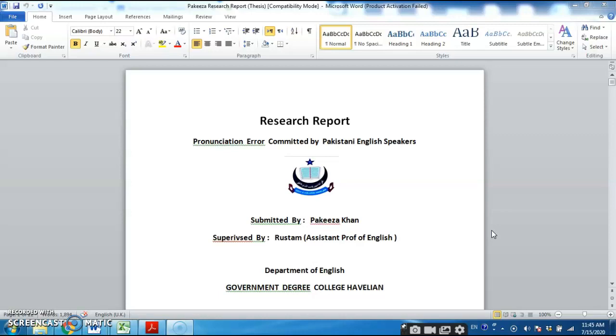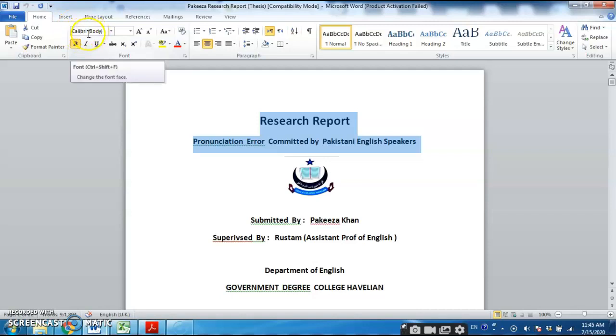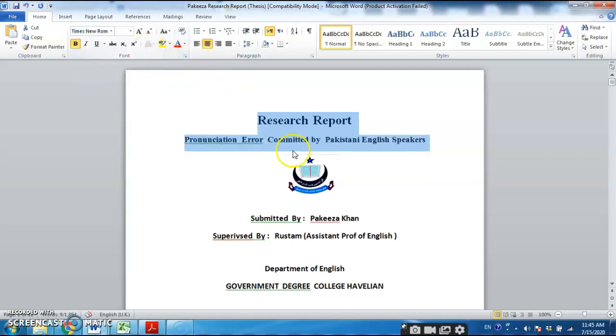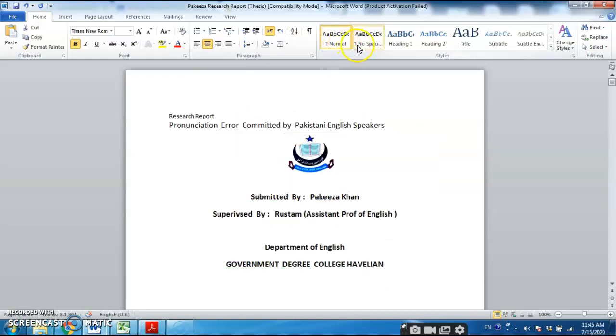This is Rustam, and the research project was errors committed by Pakistani English learners. So this research report right now in front of me is submitted by Pakiza Khan. So Pakiza, first you have to amend, as you can see, the Calibri. So font style should be Times New Roman, and the space between this in the title must be reduced.